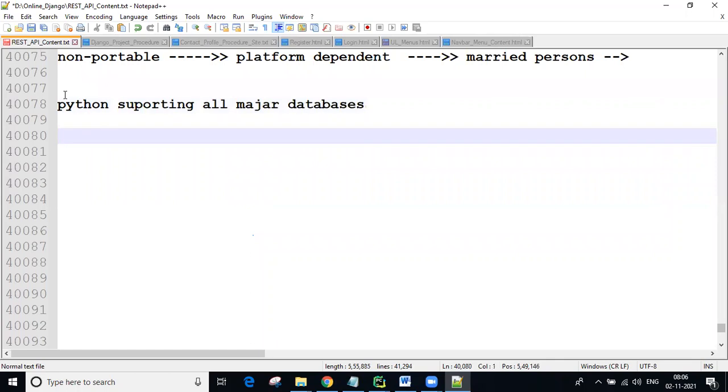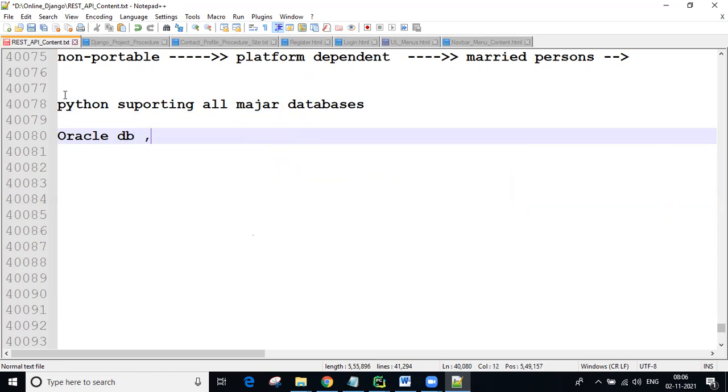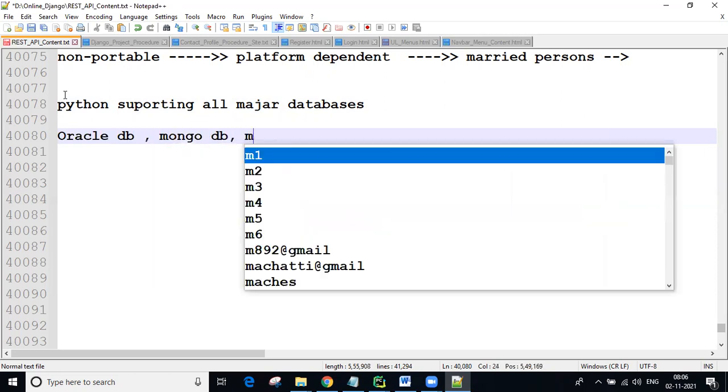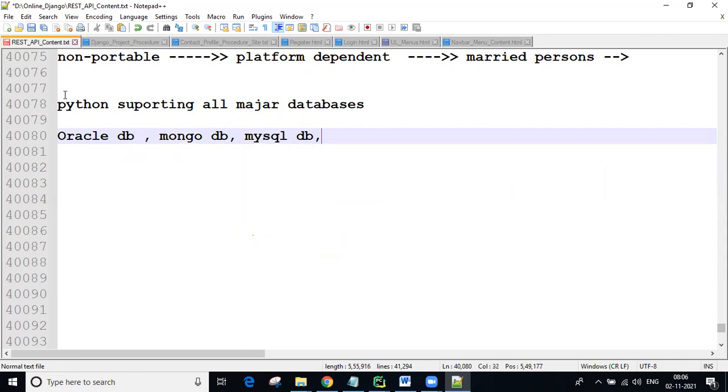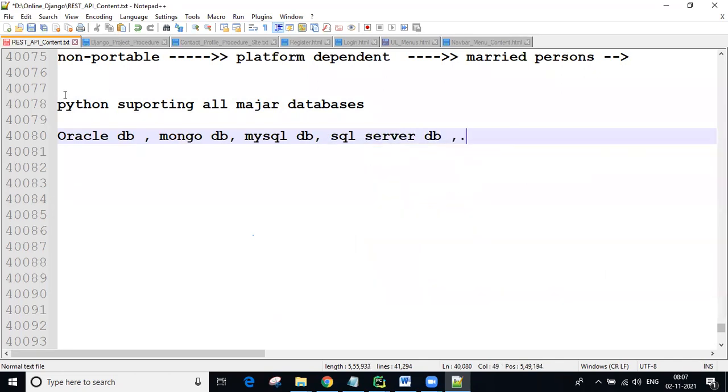Major databases means we have the Oracle DB, MongoDB, MySQL DB, PostgreSQL DB, SQL Server DB, CouchDB, Cassandra DB, like so many databases in real time.